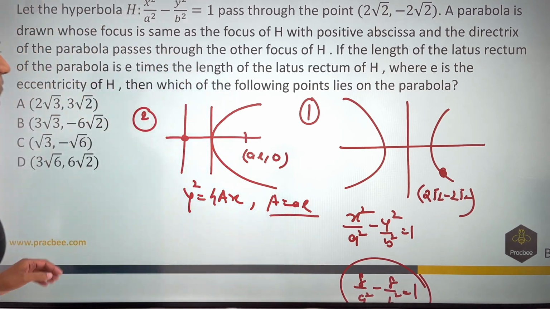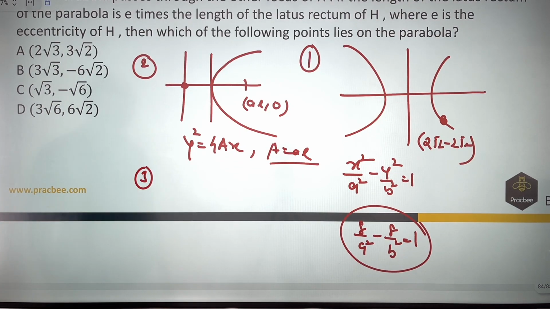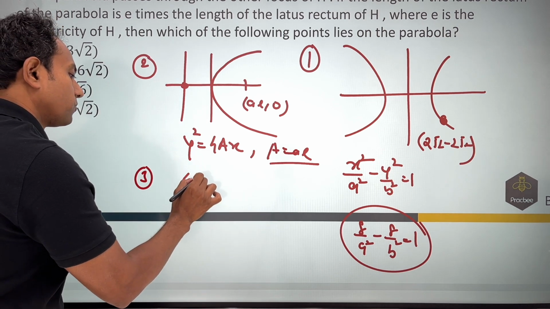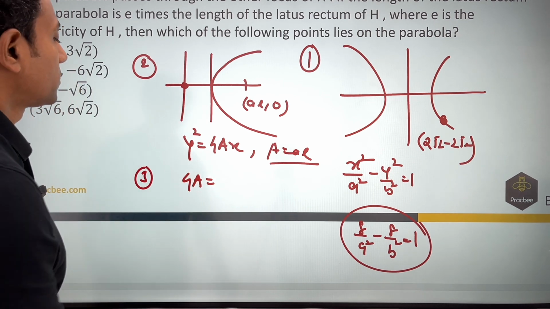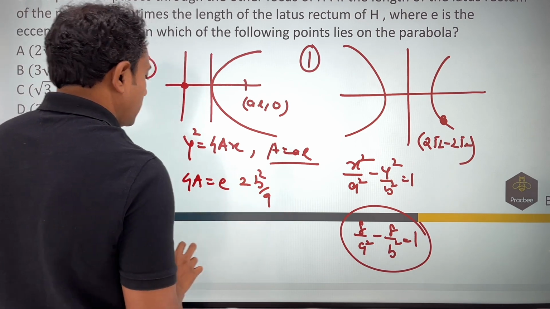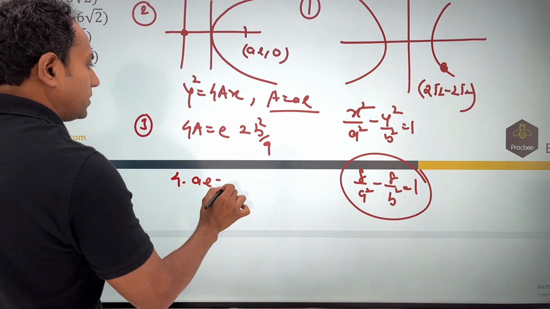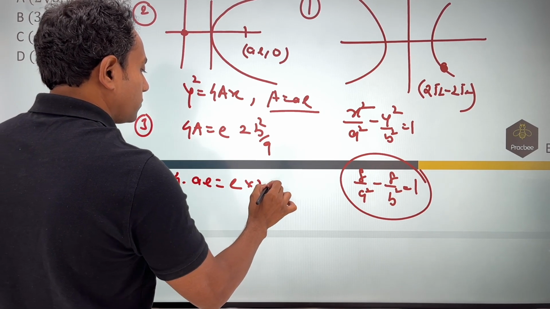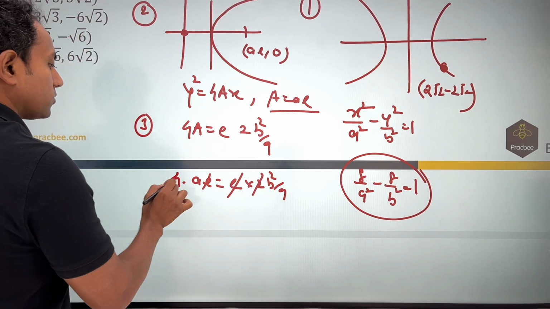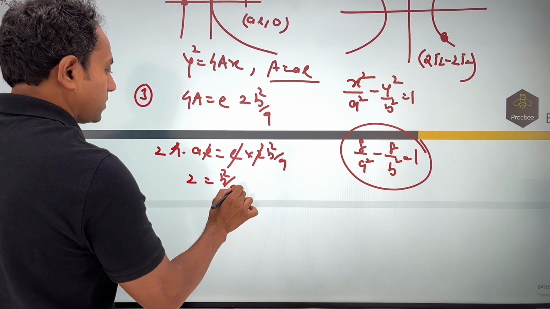So once we have got this information, in the third part, what they are saying is the length of the latus rectum of the parabola, that is nothing but 4a, will be equal to e times the latus rectum of the hyperbola, that is 2b square by a. Now we know that this value 4a is equal to 4ae. This is e, this is 2b square by a. This e will get cancelled out. This 2 will also get cancelled out. So you can see that 2 is equal to b square by a square.